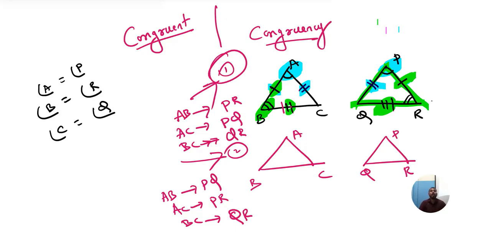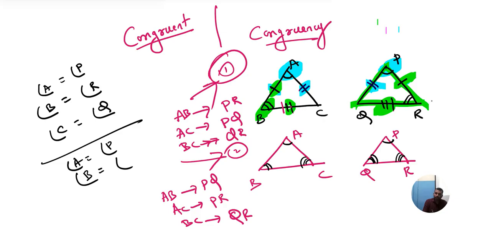Now this we call corresponding angles. Now can you tell me according to this figure which all are equal? Can you name them? Corresponding angles. Angle A is equal to angle P. Angle B equals angle Q. Angle C is equal to angle R. That is called corresponding angles.